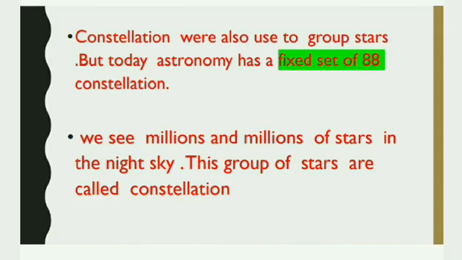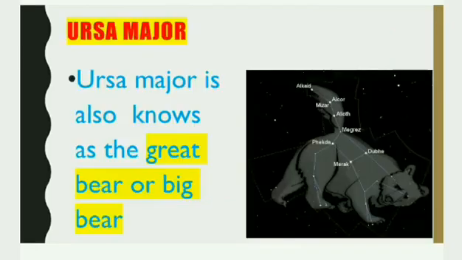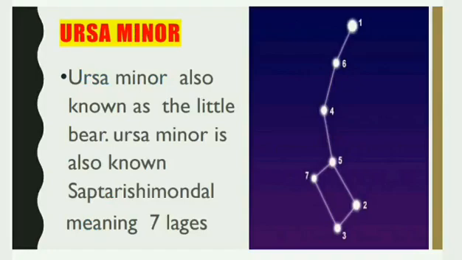But today, astronomy has a fixed set of 88 constellations. We see millions and millions of stars in the night sky. This group of stars is called a constellation. Example, Ursa Major, also known as the Great Bear or Big Bear, and Ursa Minor, also known as the Little Bear.